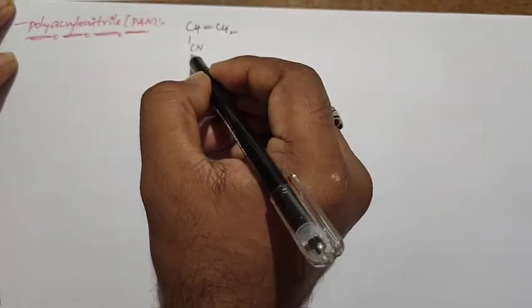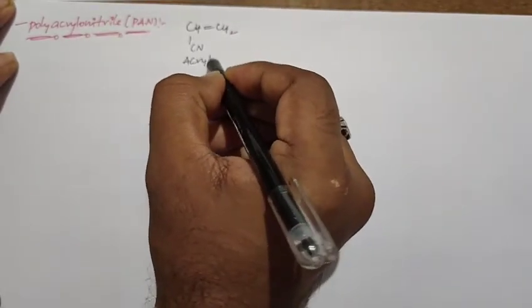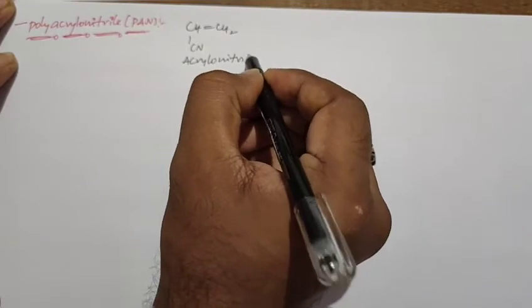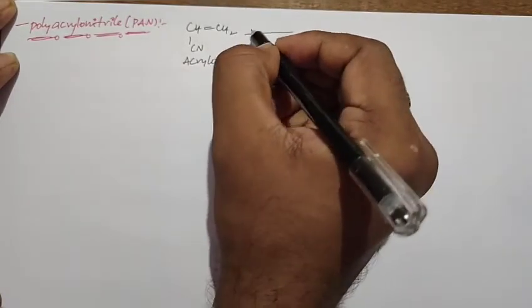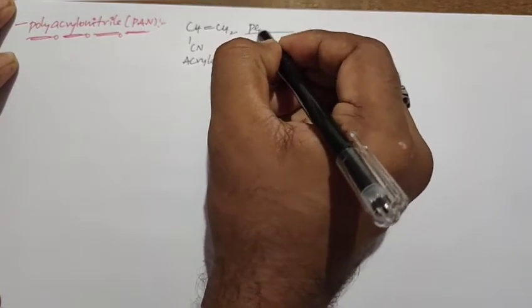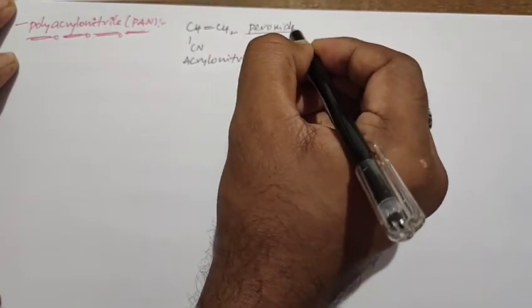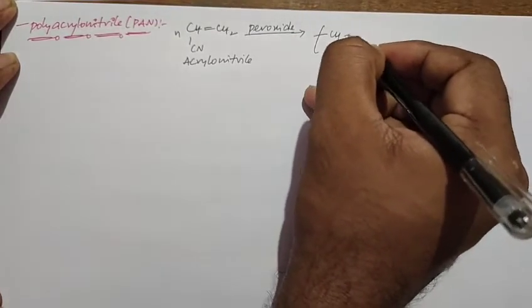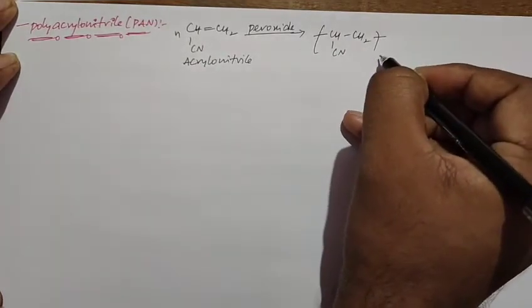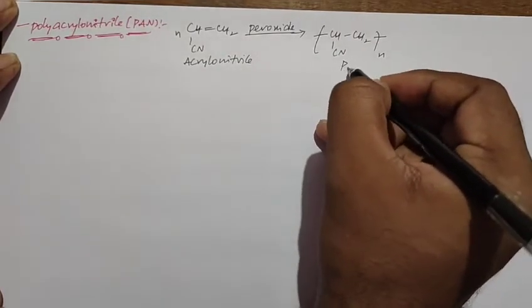So this is acrylonitrile. So when this acrylonitrile undergoes free radical polymerization in presence of peroxide, it can form polyacrylonitrile, we call as PAN.